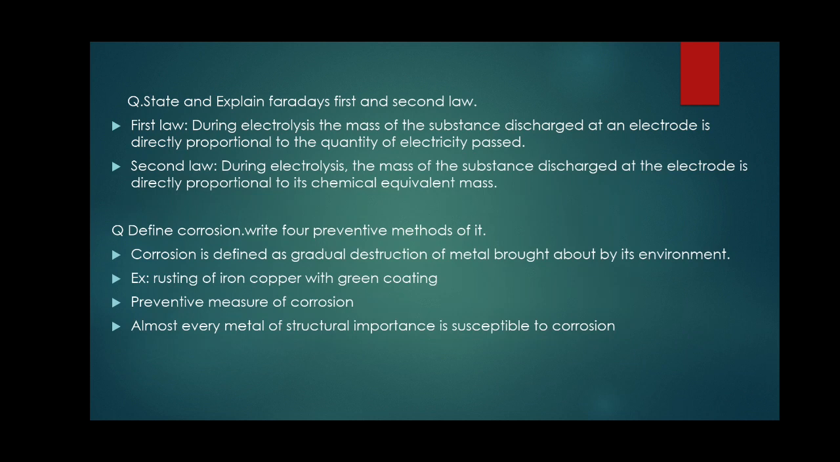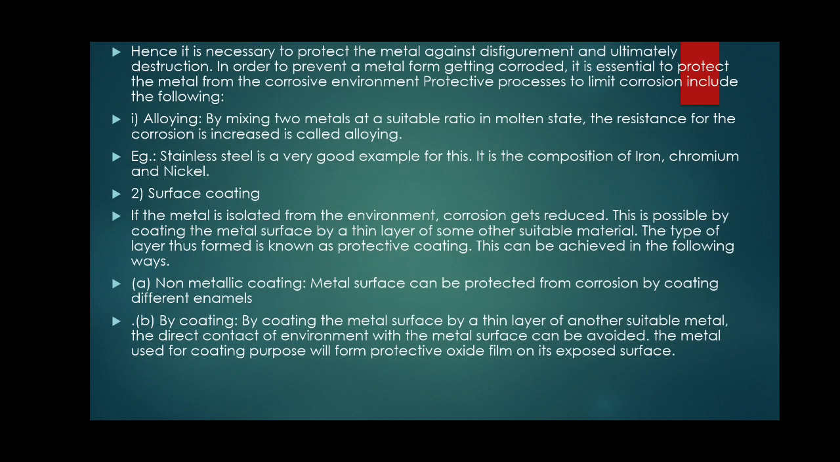Example, rusting of iron. When iron rusts, its surface becomes reddish brown, and if copper undergoes corrosion, its surface gets a green coating. There are different methods to prevent corrosion. Almost every metal of structural importance undergoes corrosion. Hence it is necessary to prevent a metal from corrosion.